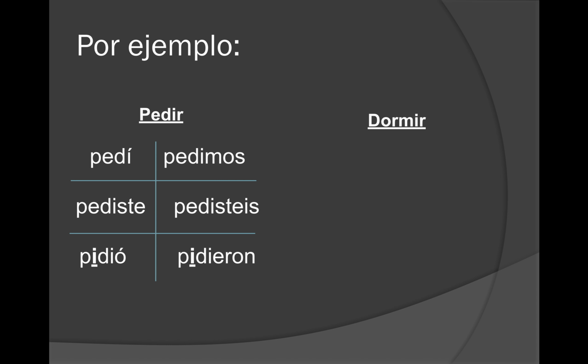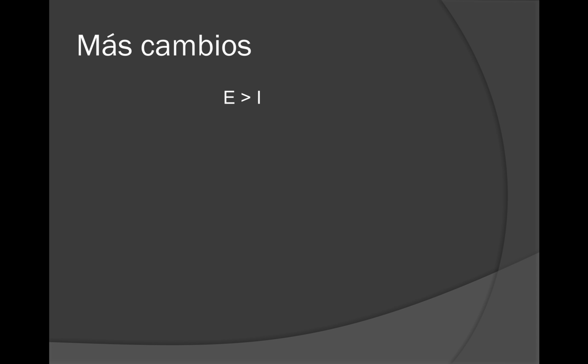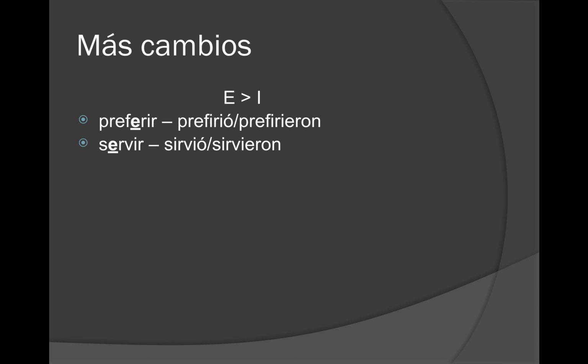Dormir, dormí, dormiste, and then the gerund form durmiendo is going to show up again, and we're going to see it become durmió and durmieron, where the top four are regular and the bottom two make the change. There's going to be more E to I stem changers following pedir and dormir. For example, preferir becomes prefirió and prefirieron in the third person forms. Servir becomes sirvió and sirvieron in the third person forms. Vestir becomes vistió and vistieron.